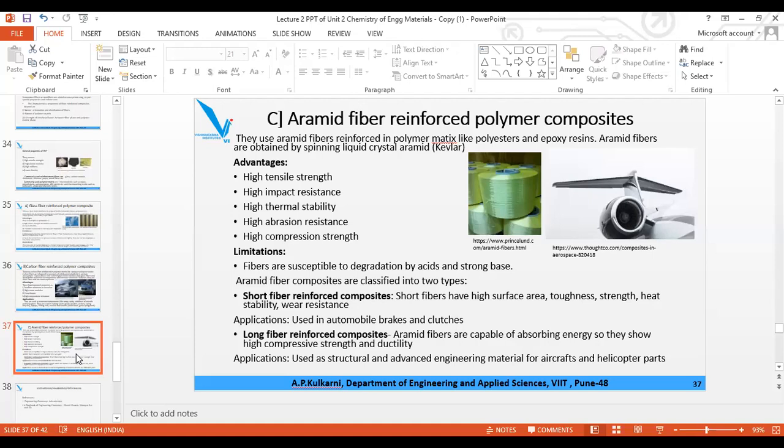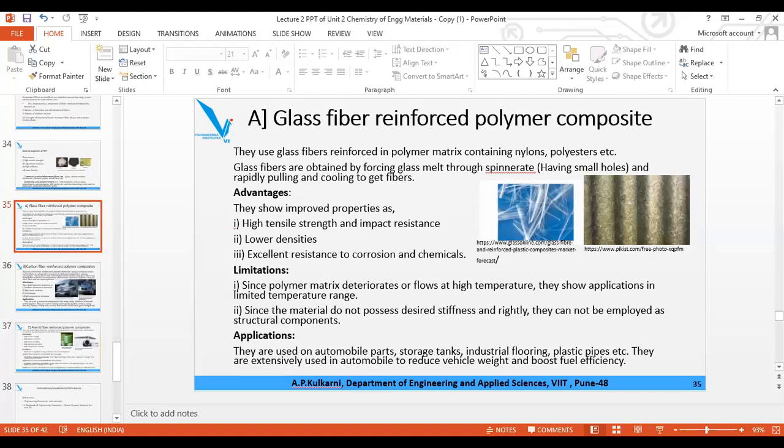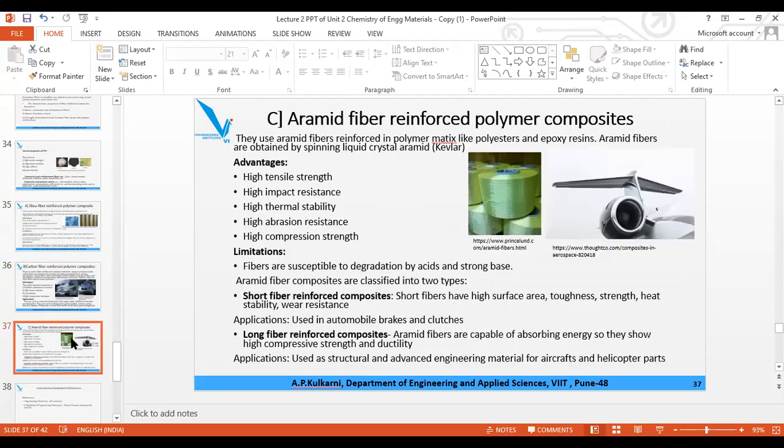What are the application of glass reinforced polymer? Automobile parts, storage tanks, industrial flooring, plastic pipes, brakes, clutches, etc. They are used to reduce the vehicle's weight. Application storage tanks are there. Then industrial flooring, pipes, etc. Remember the application. They are going to be there at least 1 or 2 application.